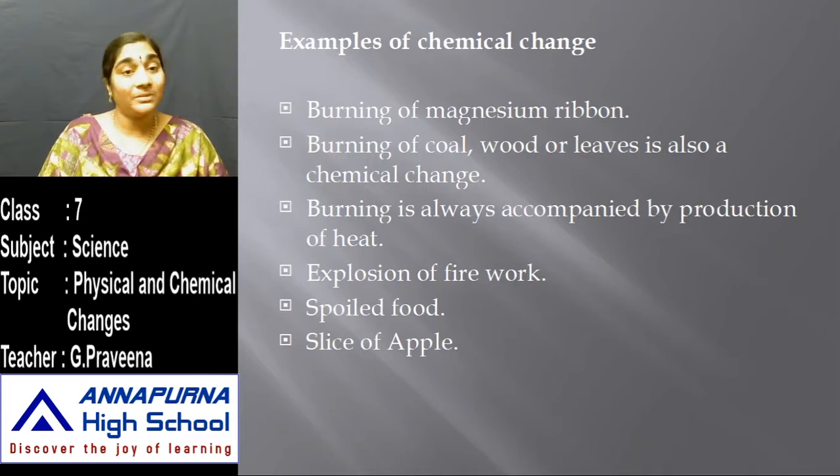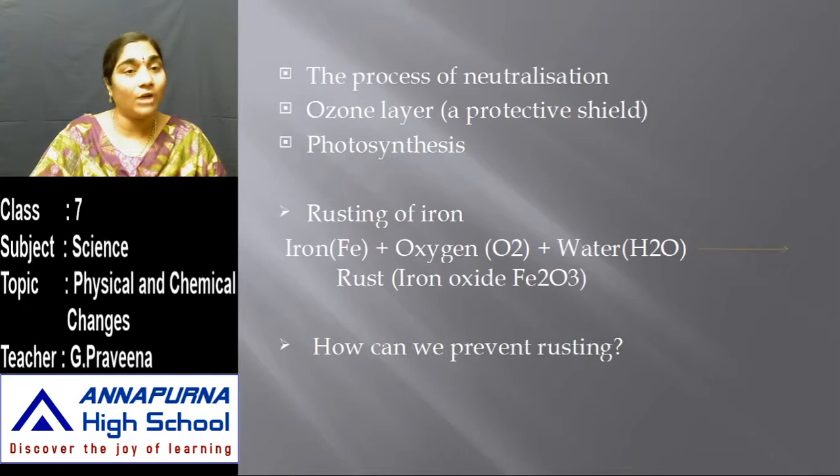Burning of magnesium ribbon, burning of coal, wood or leaves is also a chemical change. Then burning is always accompanied by the production of some heat, explosion of firework, spoiled food and a slice of apple. Okay, so all these are called chemical changes, and in all these cases you can see that there is a new substance which is being formed.